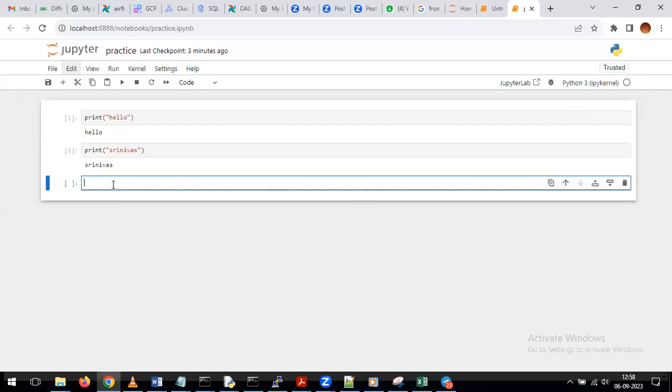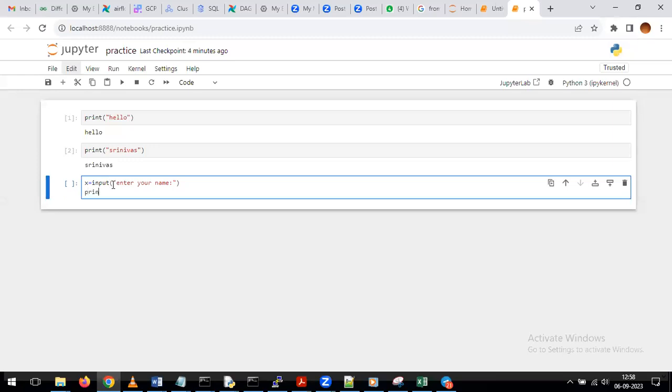Now see, for example, I'm writing x equal to input of "enter your name". What is the purpose of input, if you remember? It will populate the prompt. Then I'm giving print of x here. After that, how to run this cell? Within a single cell, you can give multiple lines of commands also. After typing all the commands, how do you run it? Just click on this run button.